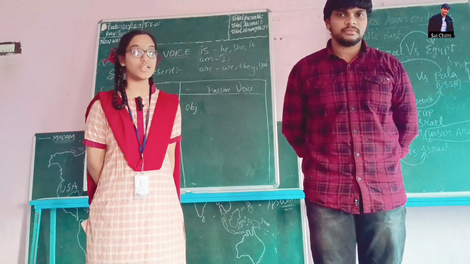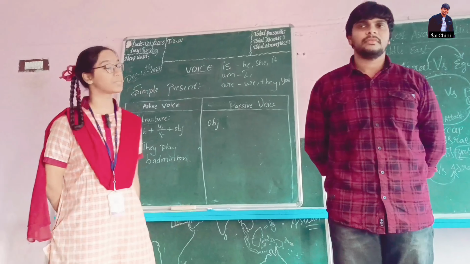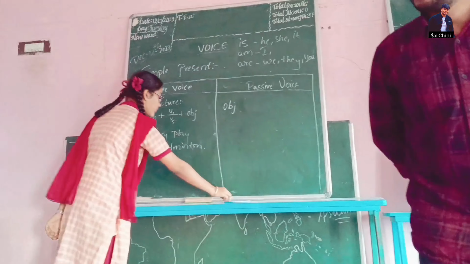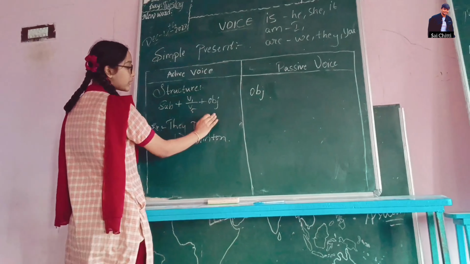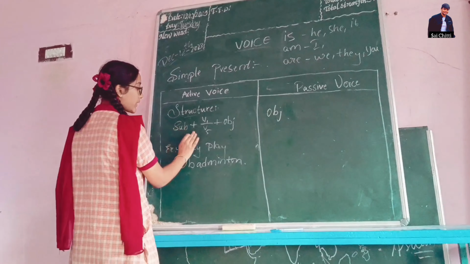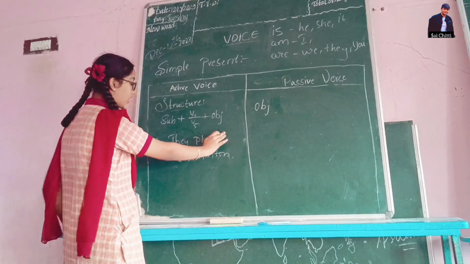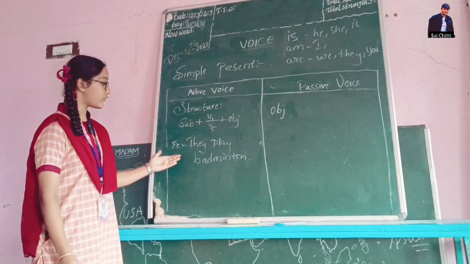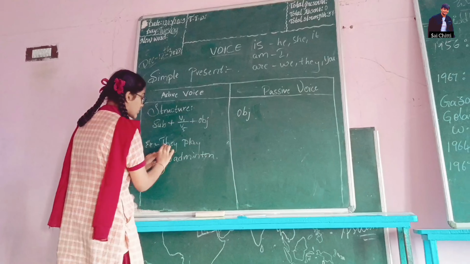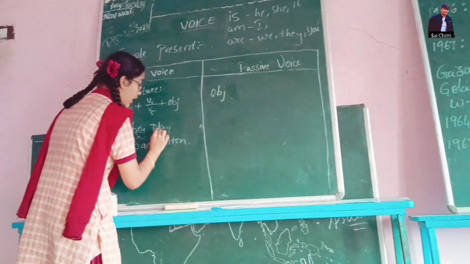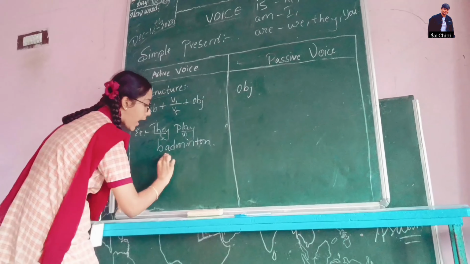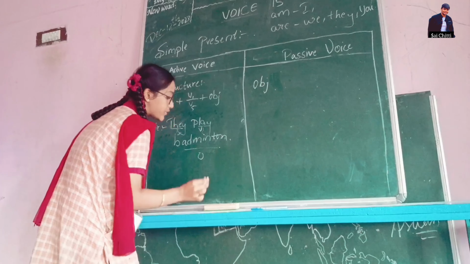Good afternoon everyone. I am last year from class 10. Today I am going to explain voice in simple present tense. So this is the structure of simple present tense in active voice: subject plus V1 plus object. And this is an example of active voice in simple present. So here they is the subject, play is V1 and badminton is the object.